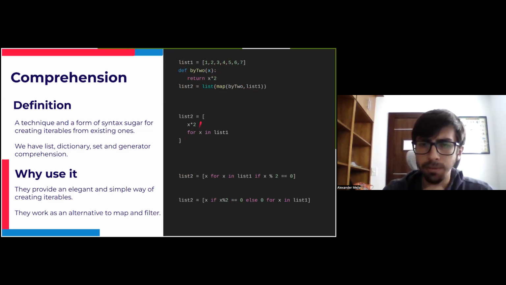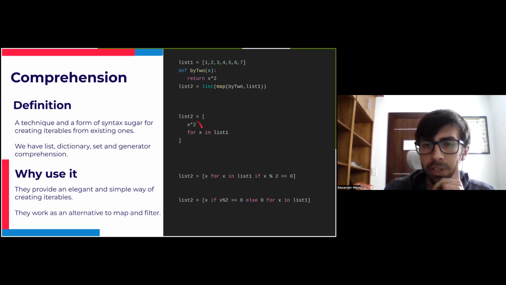So let's break it down. First, we have these opening and closing symbols that will describe what type of iterable you're creating. In this case, we are creating a list, so we use these ones. Then we have the operation that is going to be done for each element of the iterable that we have here. And then we have the iteration, a for x in the list that we want to iterate. This will create a totally new list without any issues. That is going to be totally a new one, immutable, and we don't break any concepts.